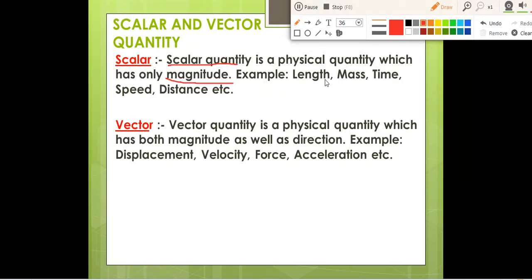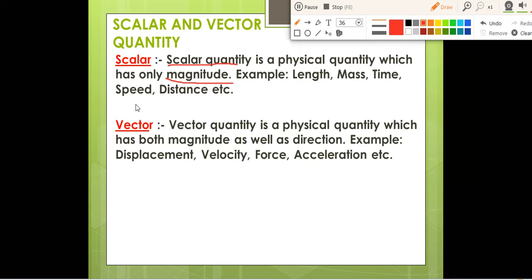For example, if we go to a shop, we will ask that I want 5 meter of cloth or 10 meter of cloth, right? If you go to a vegetable shop, you will say that I need 2 kg of potato or 4 kg of potato. If we talk about time also, it is 2 o'clock, 3 o'clock. In all these things, only a magnitude number is coming: 10 kg, 5 kg, 5 meter, 10 meter, or time 2 o'clock, 3 o'clock. Numbers mean magnitude. We are not talking about direction over there. So scalar quantities are those quantities which have only magnitude.